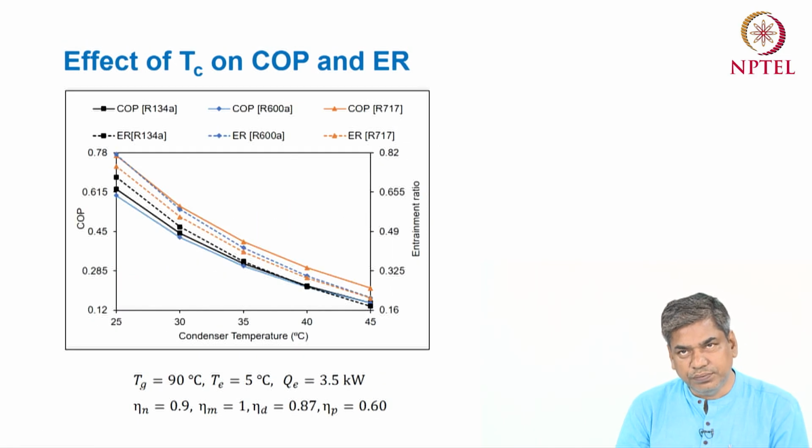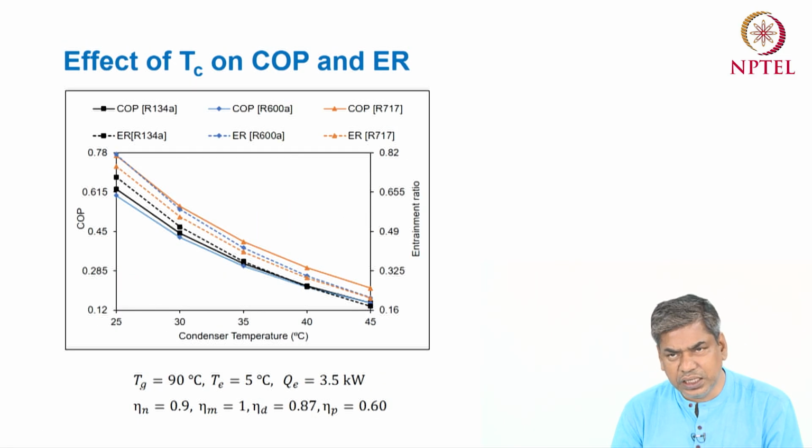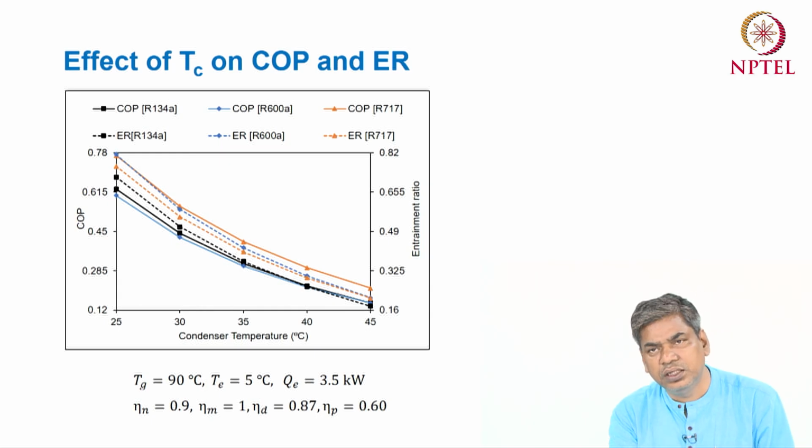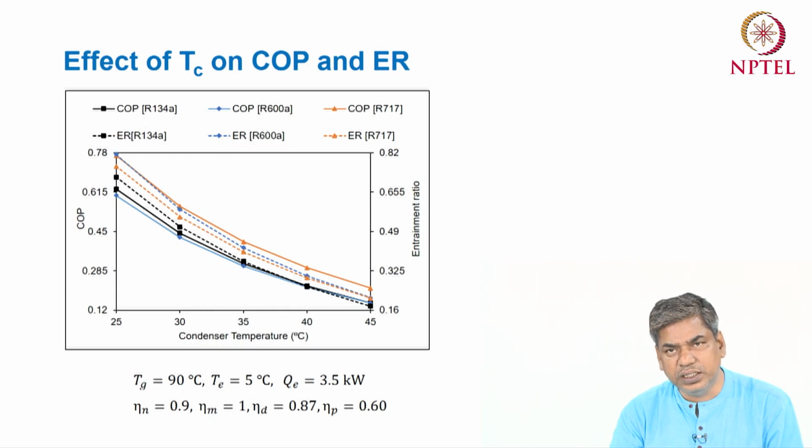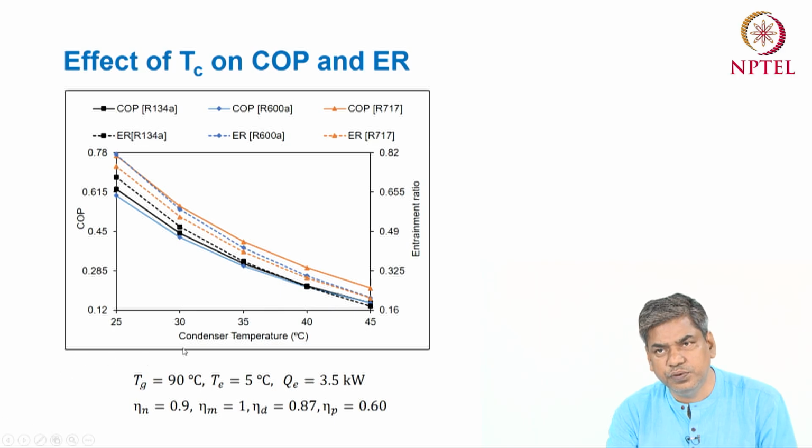Similarly, in this diagram the condenser temperature is varying from 25 to 45 degrees centigrade. How do the entrainment ratio and the COP vary with the increase of condenser temperature?